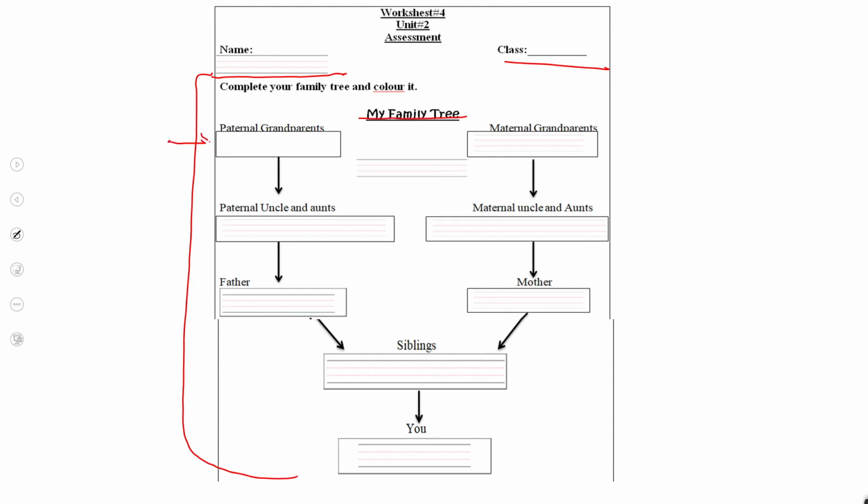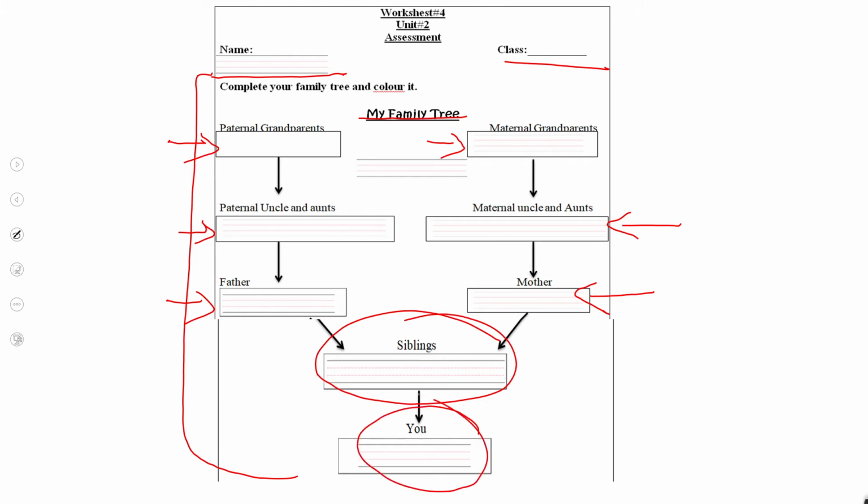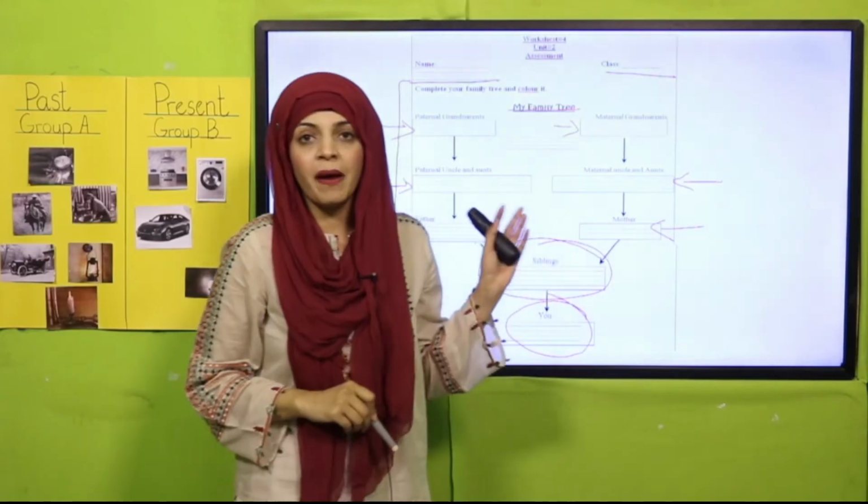Here you have to write your paternal grandparents, for example, your grandmother and grandfather. Here you will write the names of your maternal grandparents. Then here you will write the names of your paternal uncles and aunts. Here you will write the names of your maternal uncles and aunts. Then the names of your father here, the name of your mother here, then the names of your siblings, and then your name here. So this is called a family tree.